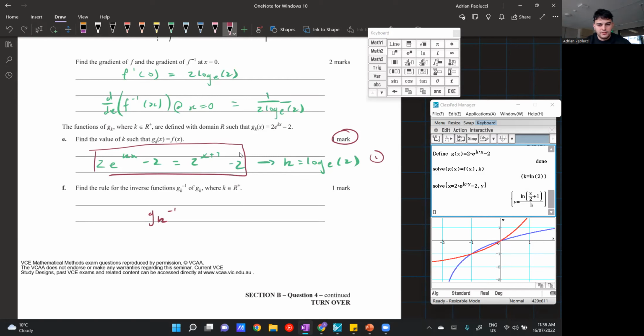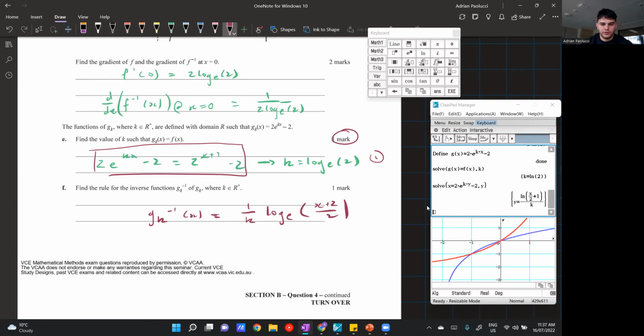So I just write g_k inverse of x is equal to that expression there. I'm going to rewrite it in native form. Don't lose any marks if you write it into that form there. But I'm just going to write it in a more readable form like that. And it doesn't ask for the domain, so no need to include that.